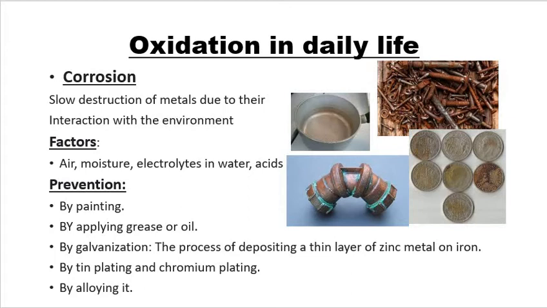The compound formed on the surface of copper metal is basic copper carbonate. And the formula of this basic copper carbonate, which is formed by the action of oxygen, carbon dioxide and moisture in air, is CuCO3.Cu(OH)2.